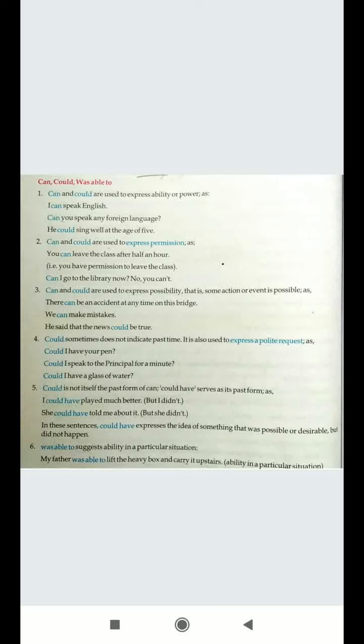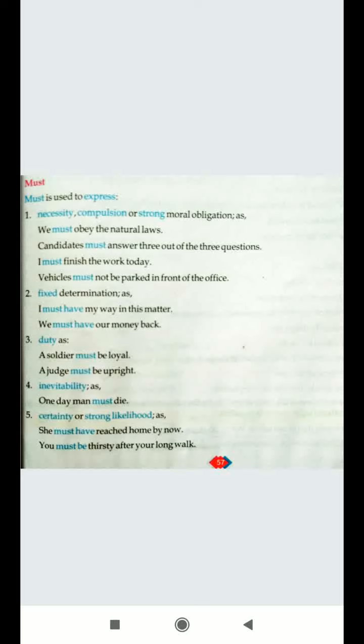So, to show ability in another way, we make use of was able to. Next is the use of must. Now, must is used to express necessity, compulsion, and strong moral obligation. We have learned that should is used for a moral obligation. In a similar way, must is used for a moral obligation, but with a compulsion, with a necessity. That means it is much stronger than should.